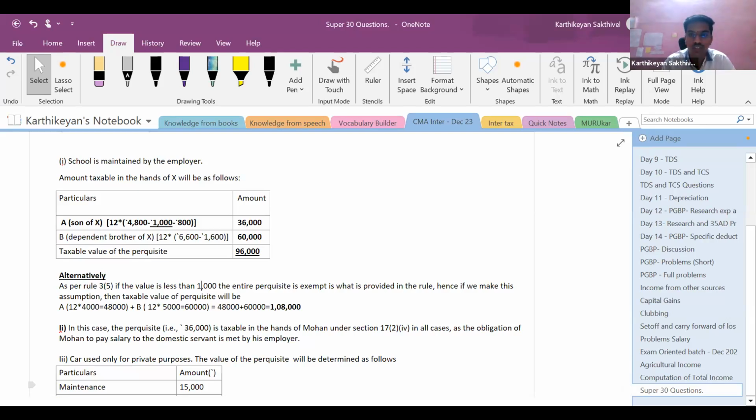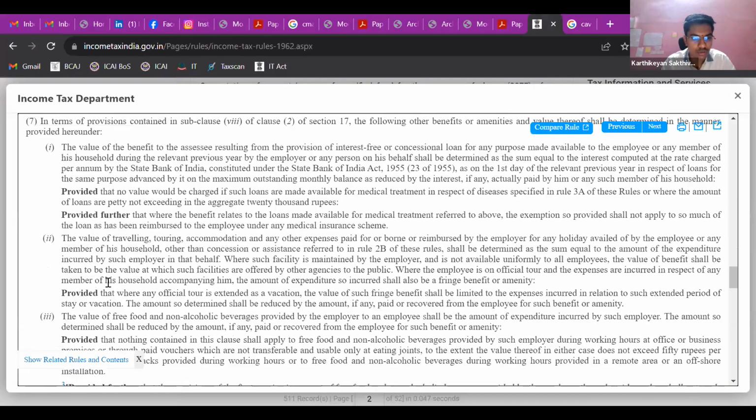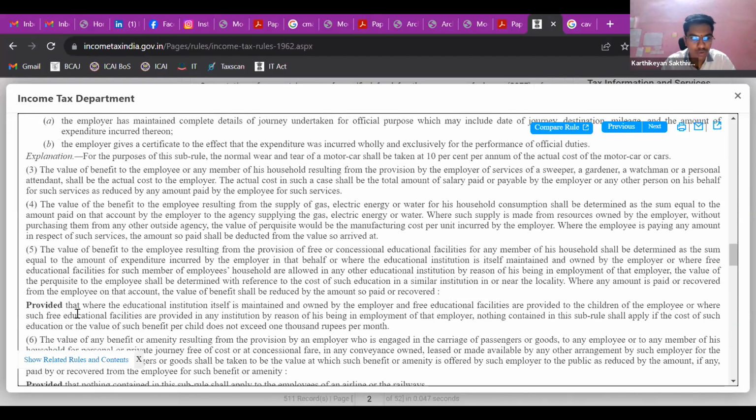Let me show you the rule itself, right? Let me show you the income tax rule itself. Just give me a minute. I'll show you the rule. Rule 3 speaks about valuation of perquisites, in this rule 3.5. See here, rule 3.5. This is what is given.